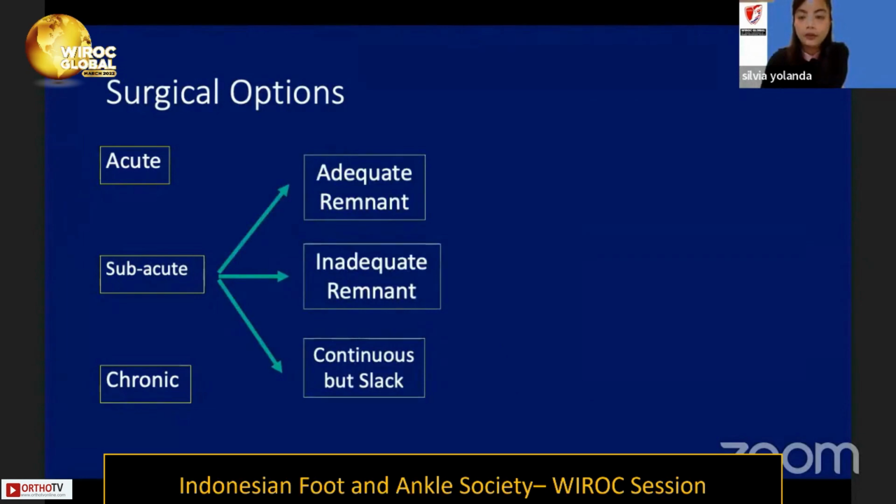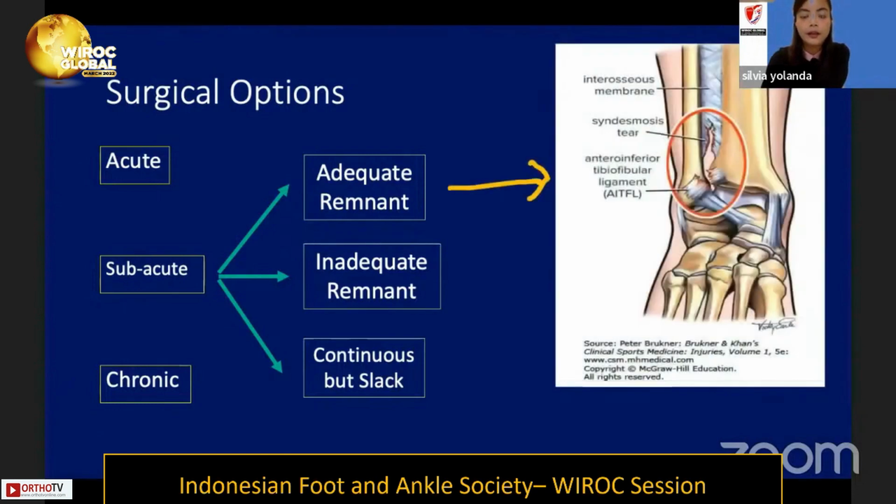In subacute condition, there are several conditions that can be considered as we choose the surgical treatment. The first, adequate remnant. If we find adequate remnant, we can perform suturing of the ligament and also screw placement.